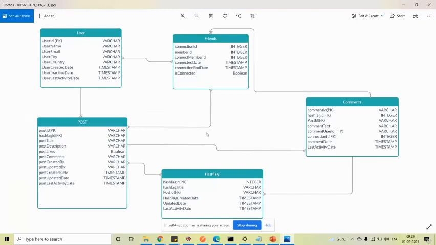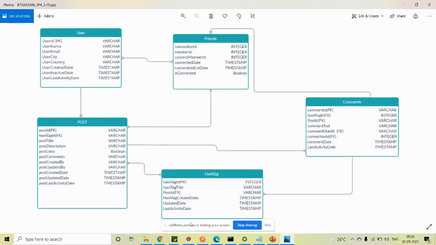Starting off with the entity relationship, we have 5 tables: user, post, hashtag, and comments. The interaction between all these entities is how we have designed our timeline and post. A user will be able to post multiple posts, and he can have multiple friends. The comments are accessible to your friends, and they can add their own inputs as well. For hashtag we created a separate table because that's where the trend analysis happens, and based on the number of posts on a particular trend, the final analysis output will come through.